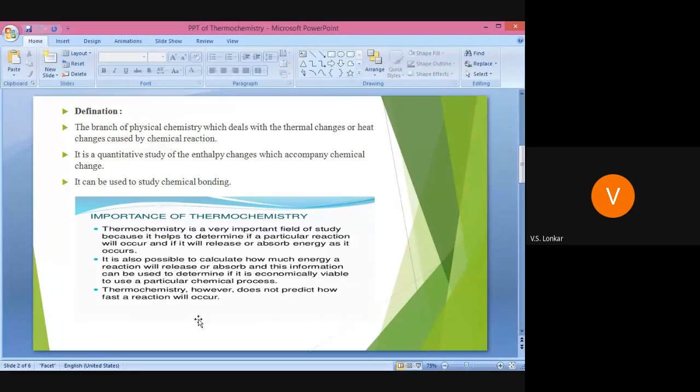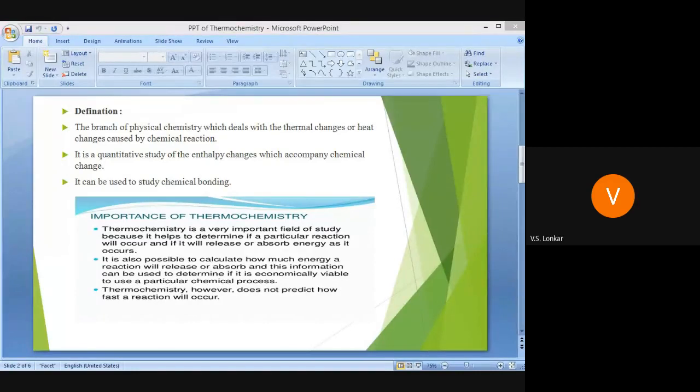It is a quantitative study of the enthalpy changes which accompany chemical change, because in a particular reaction we have to calculate the delta H, the heat of that reaction. Therefore, it is a quantitative study of enthalpy changes which accompany a chemical reaction.